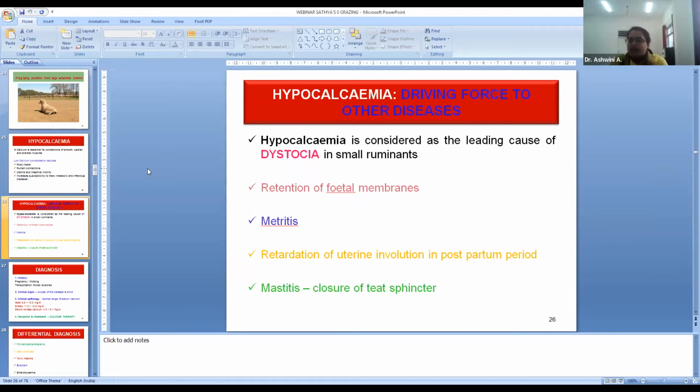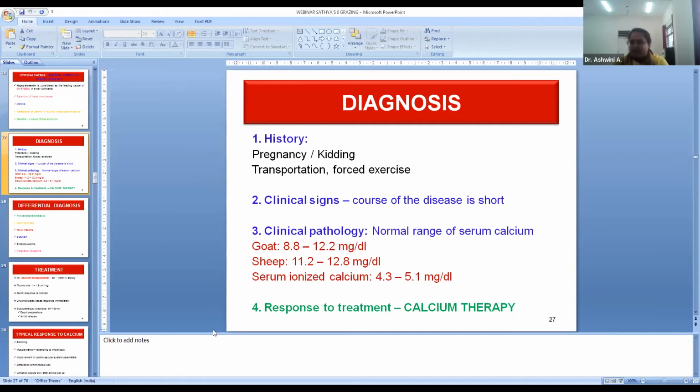Calcium is required for proper closure of the teat sphincter. Whenever there is hypocalcemia, the teat sphincter won't close normally, predisposing the dam to mastitis. Diagnosis part: history of pregnancy or recent kidding will be there, and along with it the precipitating factors like transportation, forced exercise, inclement weather will be combined with it, and clinical signs what we have seen. But we have to see this course is very short, around 12 to 24 hours. That course will be very short.